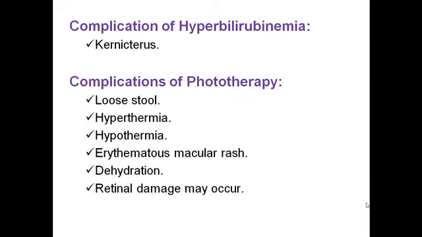Now the complication of neonatal jaundice or neonatal hyperbilirubinemia. One complication is kernicterus, and this is a dangerous complication because if kernicterus develops, we can't reverse it. It will damage the brain of the baby, usually the basal ganglia. So our target is to prevent development of kernicterus.